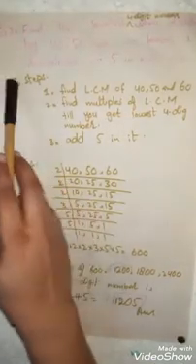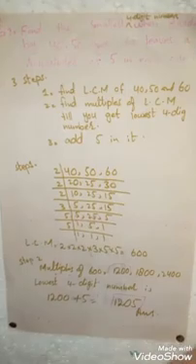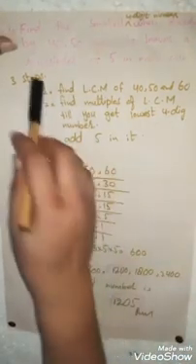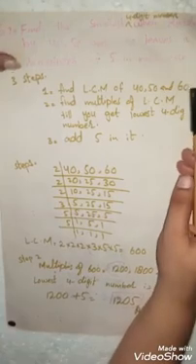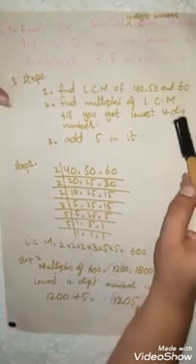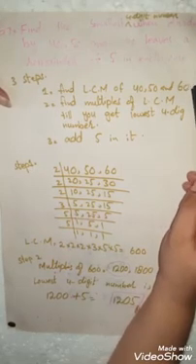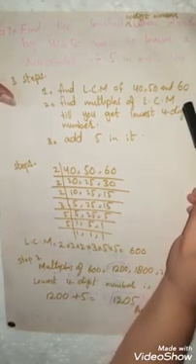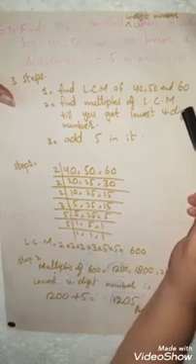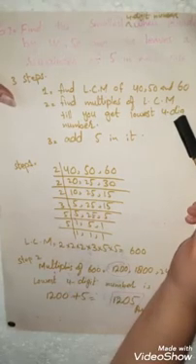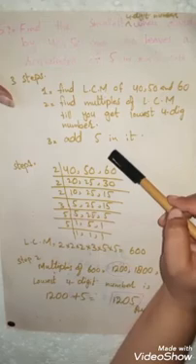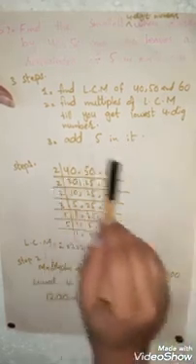Students, here is your question number 7. Find the smallest 4-digit number that, when divided by 40, 50 and 60, leaves the remainder of 5 in each case. Students, here you have 3 steps. First of all, you will find the LCM of 40, 50 and 60. Then you find multiples of your LCM till you get the lowest 4-digit number, and then you will add 5 to it. So in your first step you will find your LCM.